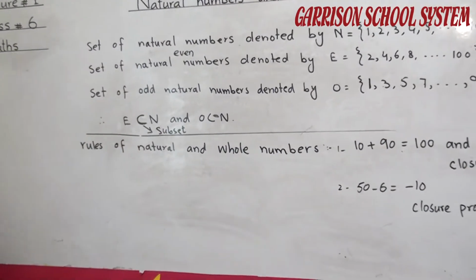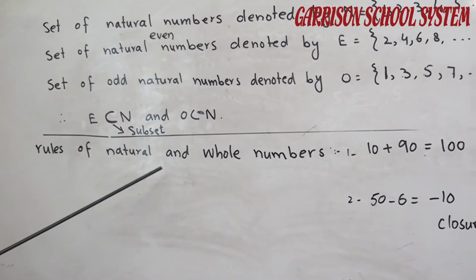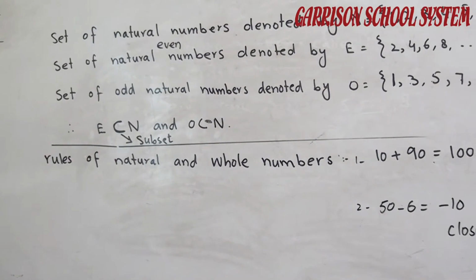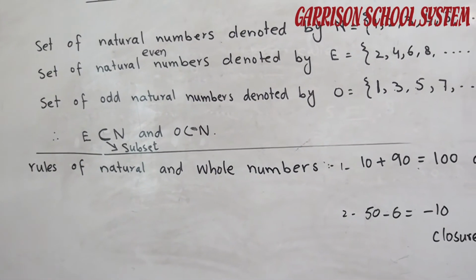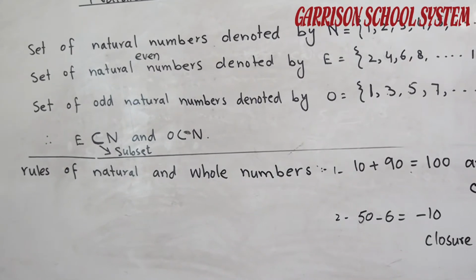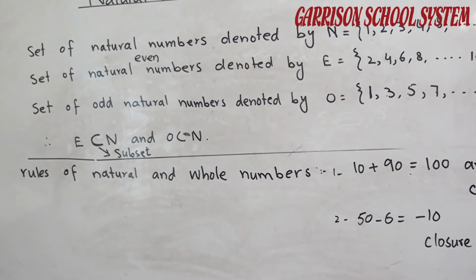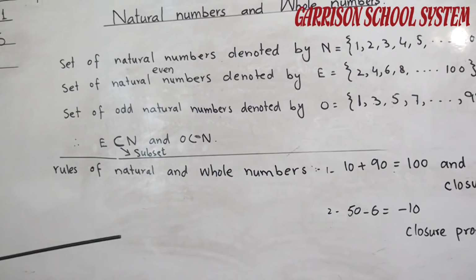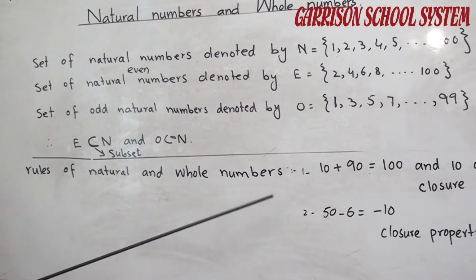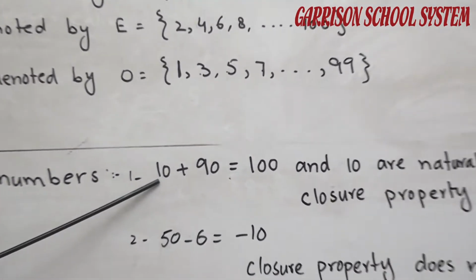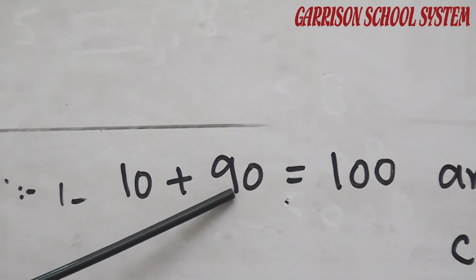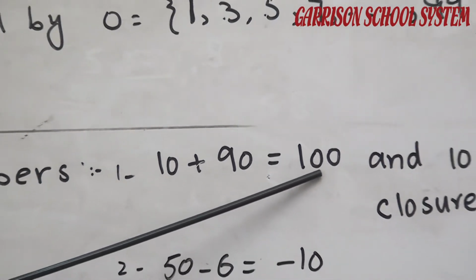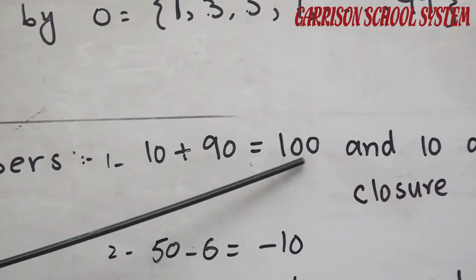Students, now we learned the rule of natural and whole numbers. There are some rules I want to explain. When two natural numbers are added, the sum is always a natural number. Look here, students: 10 is a natural number, 19 is also a natural number, and when we add them, the sum will be a natural number, because this is also a natural number.